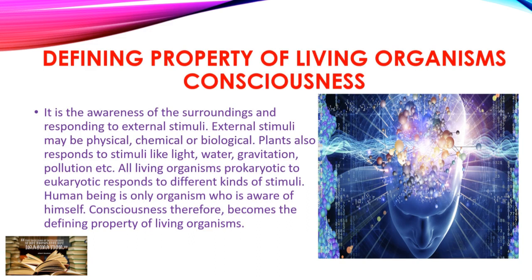So it will tend towards the light from whichever side it is coming. Water is also an important stimulus for the plant, as are gravitation and pollution.